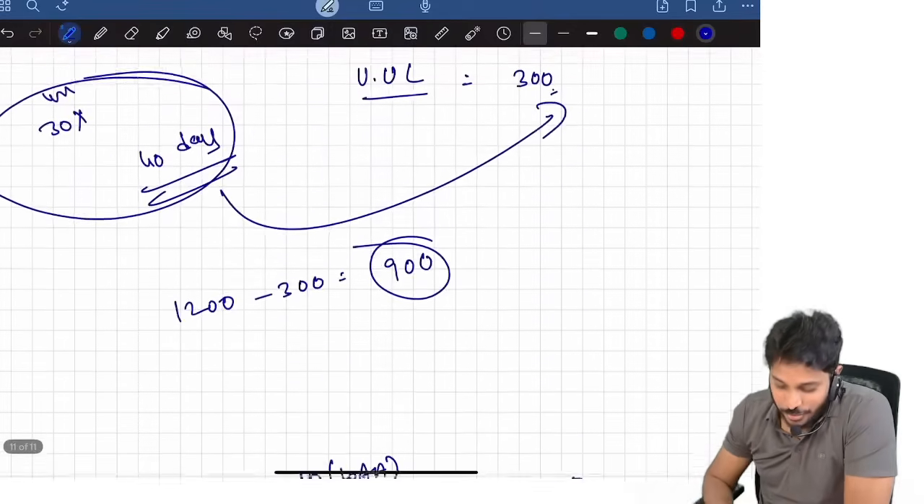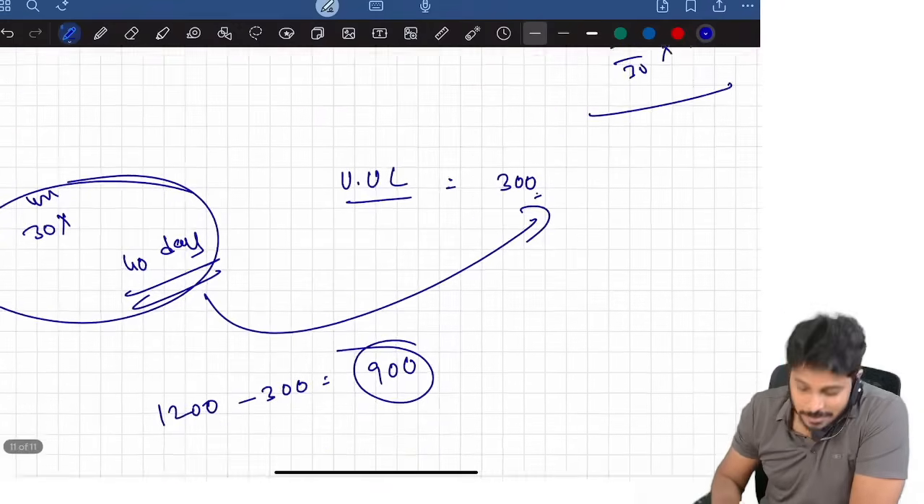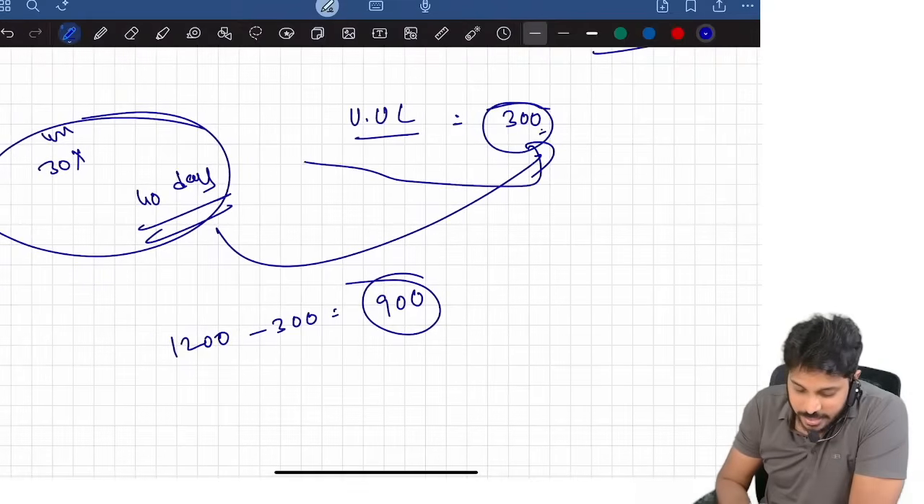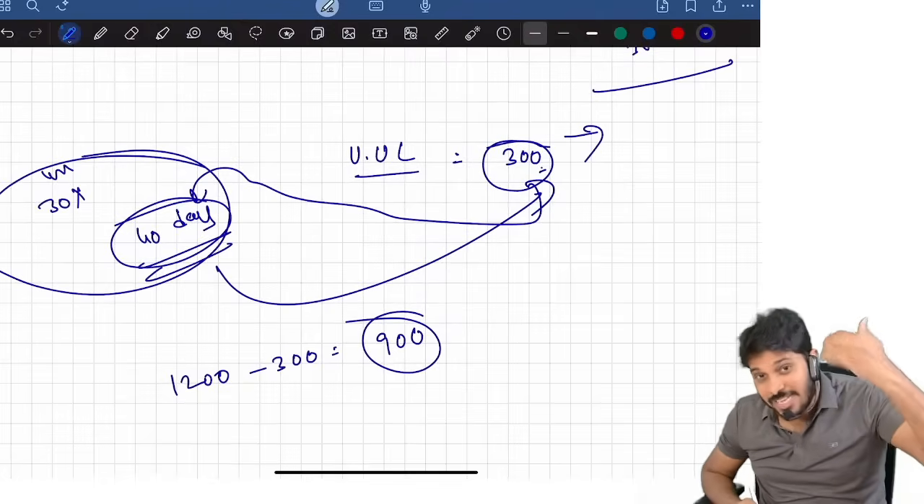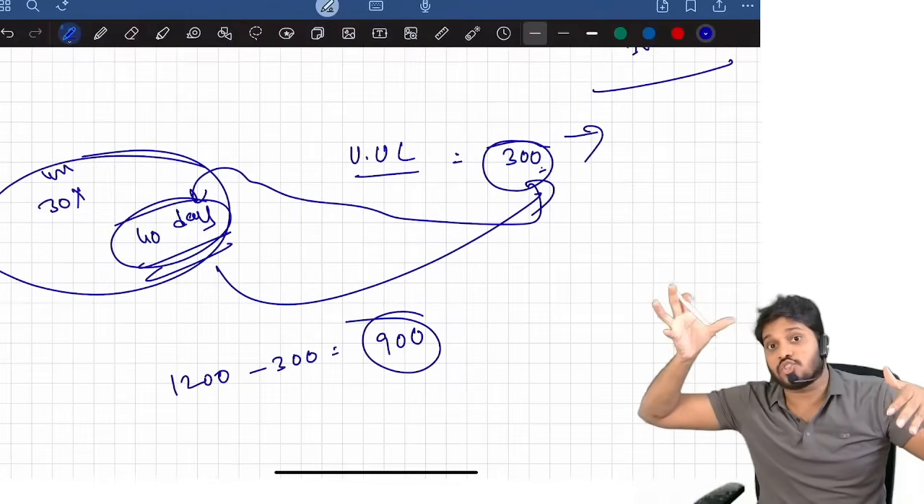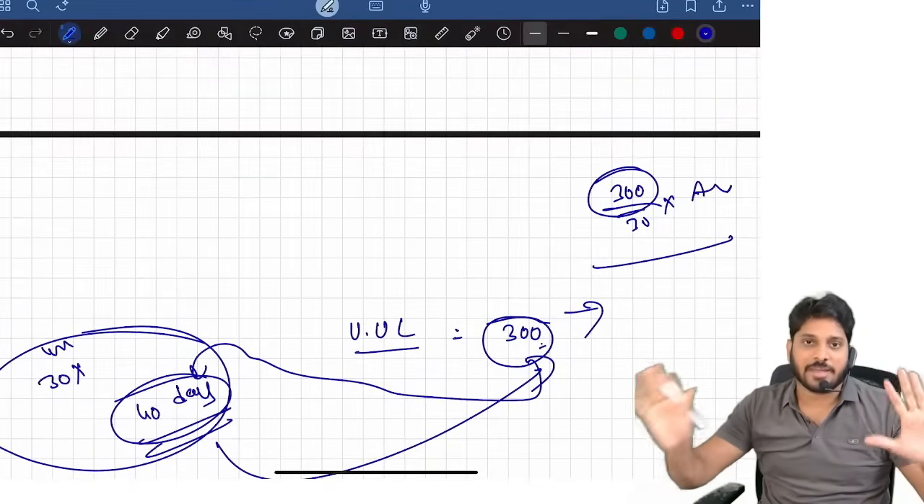Some students, for unutilized leave of 300, divide 300 by 30 and multiply by average salary, and they put the wrong answer. Here, the 300 days were computed based on 40 days logic. Suppose in the exam they gave unutilized leave computed based on 30 days logic only. Then no problem: straight away unutilized leave divided by 30 multiplied by average salary.